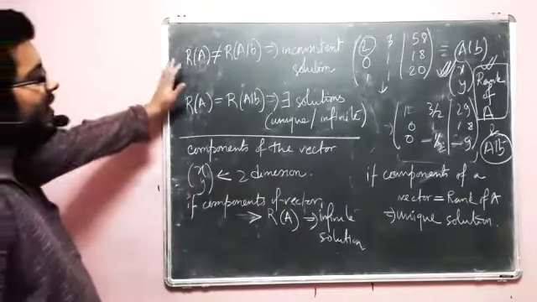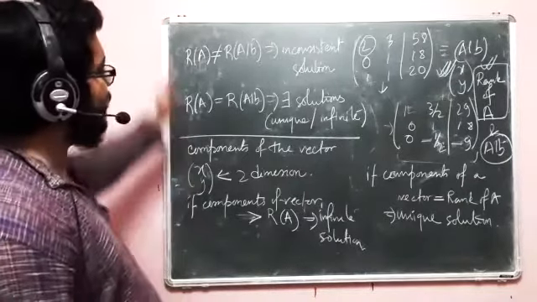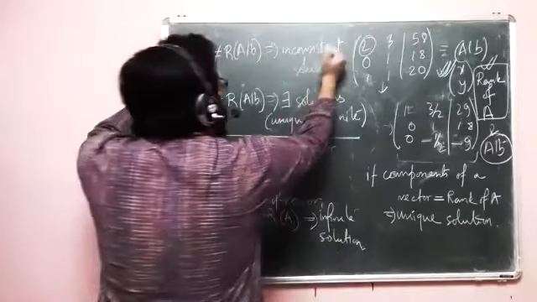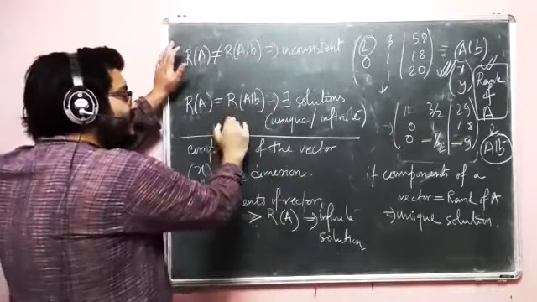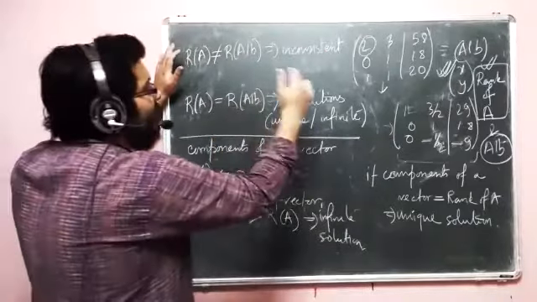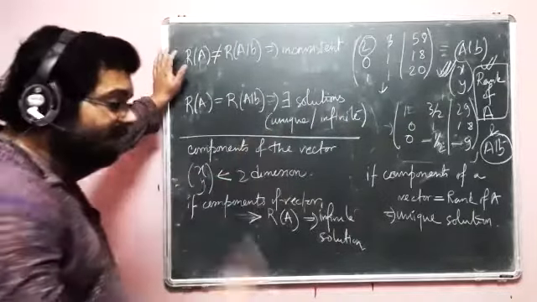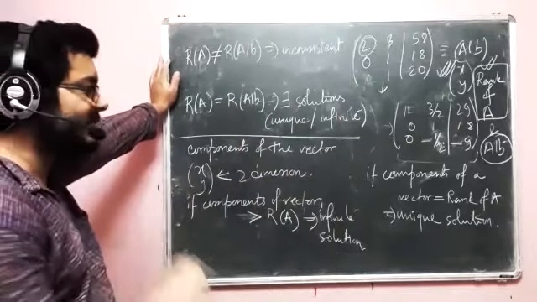So this is what it tells us, that dealing with this linear system, we can have an inconsistent system, that means no solution. And when we have solution, we can have unique solution or we can have infinite solution. In unique solution, it is not required that the number of equations and the number of variables are same.